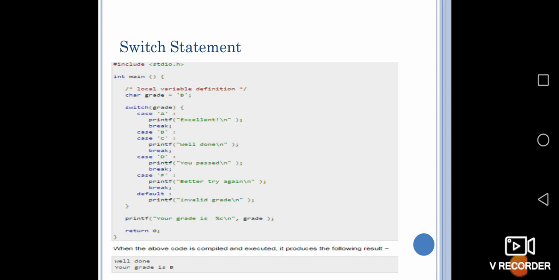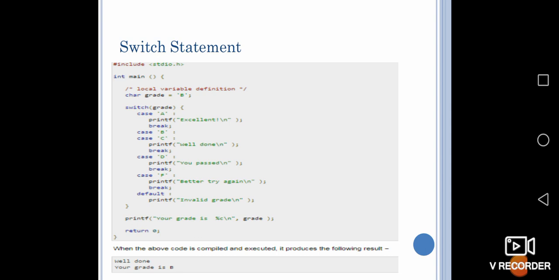For case D, you passed. Case F, better try next time. And default, it is given if none of A, B, C, D and F matches. Maybe it could be G or any other value you give, it will come as invalid grade. Here we are giving B grade. Okay, your grade is B, so the output that we are getting is well done.